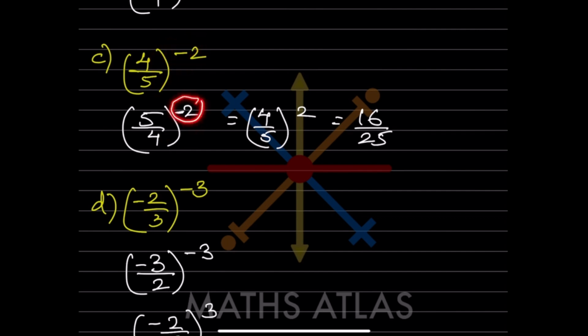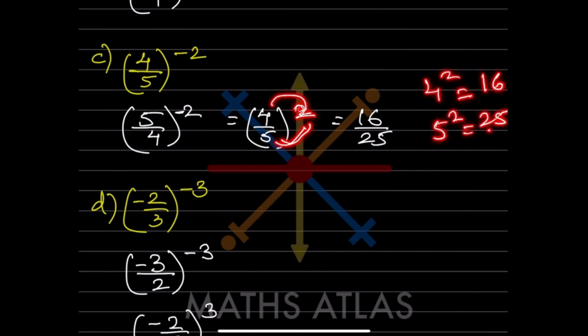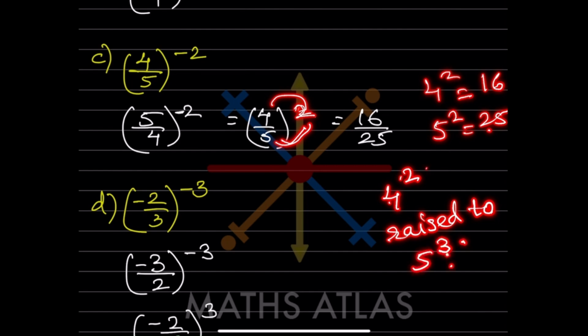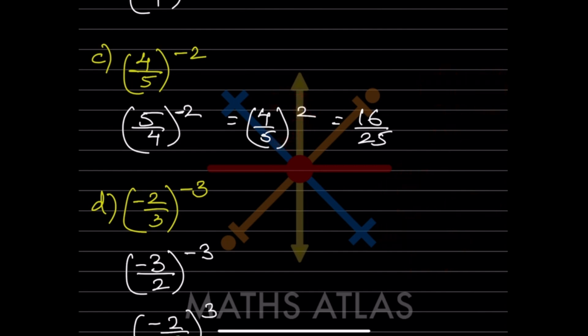Now this is a negative exponent, so what will you do? You are going to again flip over this one, so that is going to be 4 by 5 raised to 2. Now this is positive. Now you will multiply this one, 4 raised to 2, that is going to be 16, and 5 raised to 2, that is going to be 25. Whatever is in this one, we can call this 5 cube.